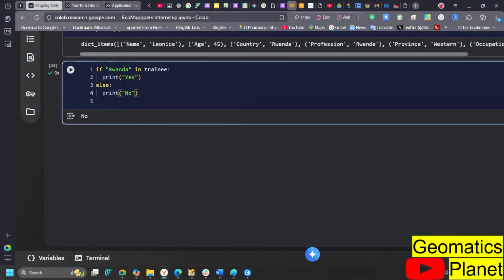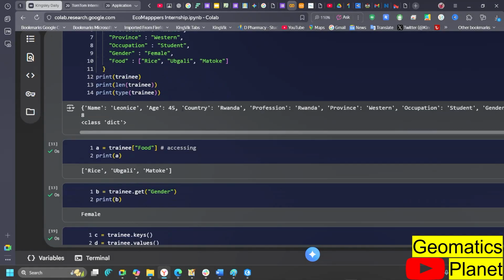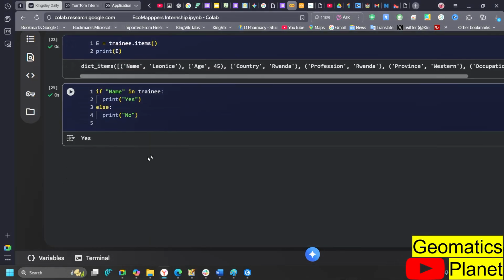Now let's check name as well. So I'm going to check name, and then let's run it. Is there name inside it? Yes, there is name. So there is a key called name inside it. So when you are searching a dictionary, you can use this, using if in, to check whether a particular thing exists inside the dictionary. So this is a way you can get that done.